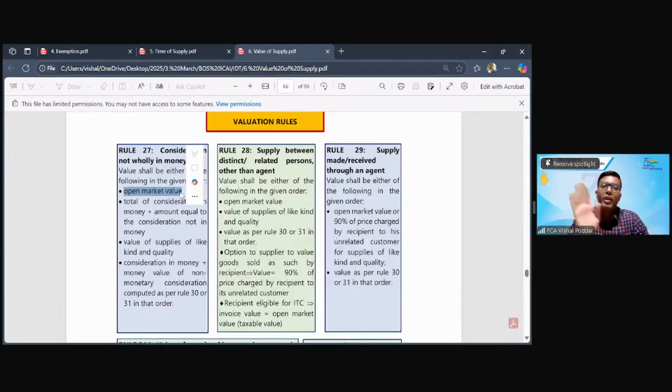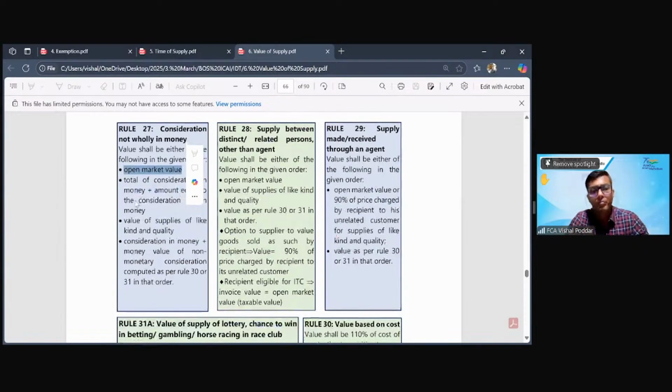It is not fair market value. Fair market value means what others in the market are charging for the same supply of goods or service. That is fair market value. This is not that. This is my own price charged to others where my price or my transaction value is accepted. Second, which was your case, where some amount is given in money and for some amount something non-monetary is given.